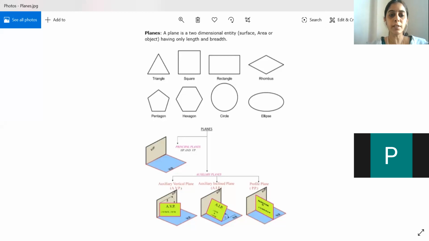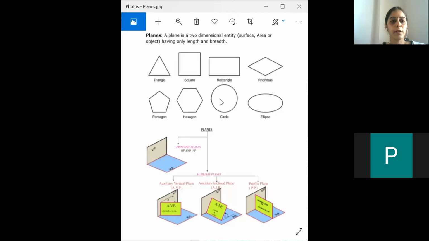Is it visible to everyone? Kindly reply. Is it visible? Hello. So this is the screen which is being shown. It is visible, ma'am, but your voice is not that clear.